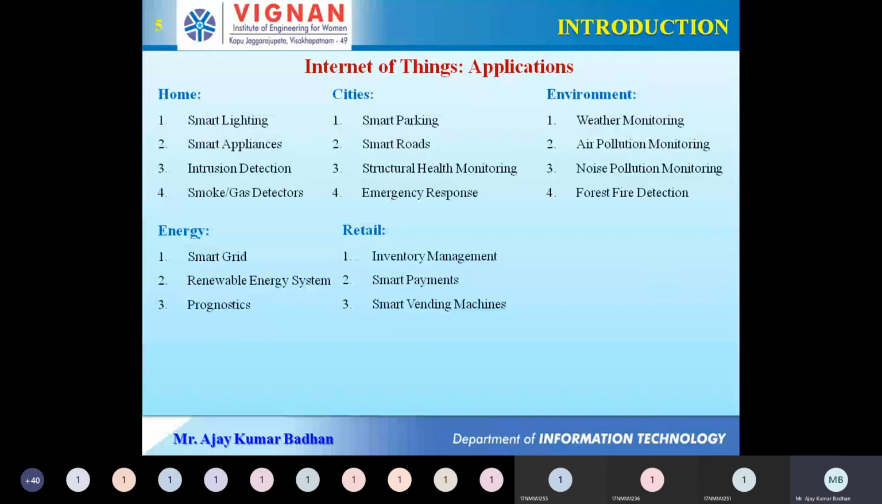Then there is the smart vending machine. That is what comes next. So these are some of the places where we can use Internet of Things.